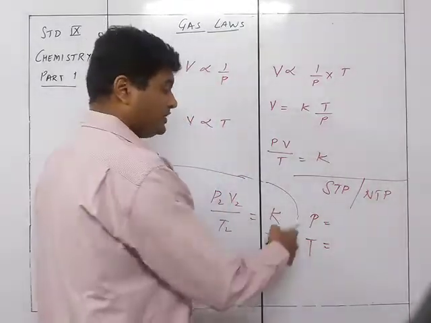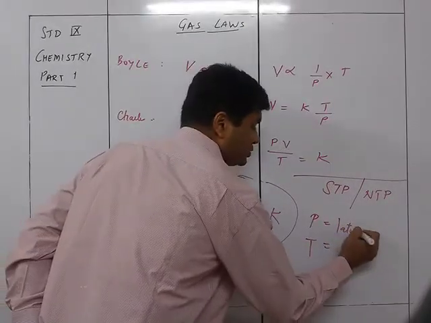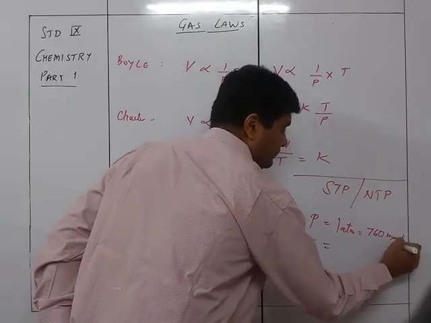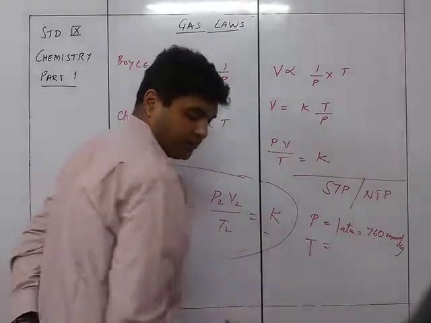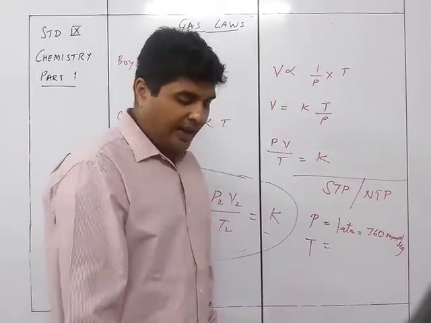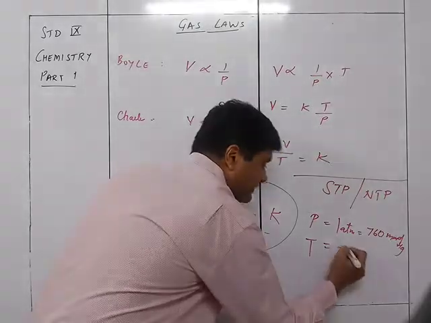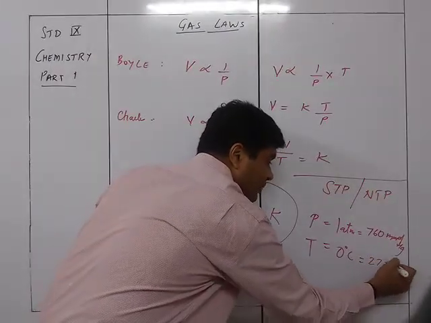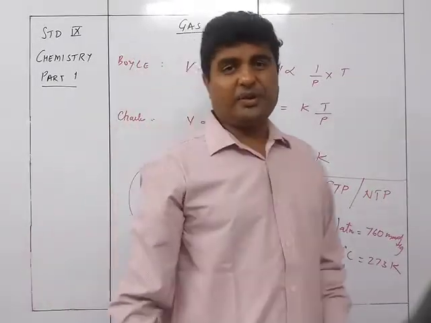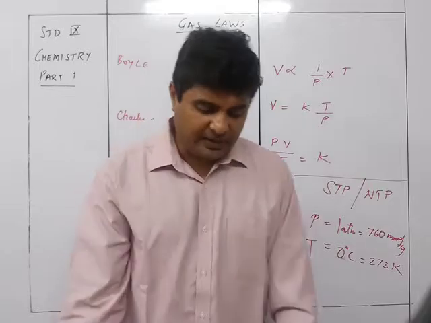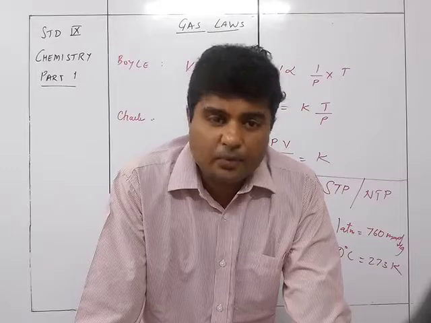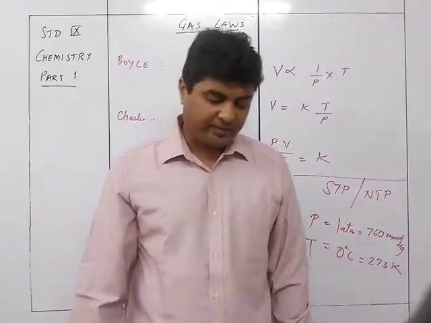The standard value of pressure is 1 atmosphere, which is 760 mm of Hg, or 76 centimeter of Hg. And the temperature is 0 degree Celsius, which is 273 Kelvin. So for standard temperature and pressure conditions, the temperature will be 0 degree Celsius, 273 Kelvin, and the pressure will be 1 atmosphere, which is 760 mm or 76 centimeter of Hg.